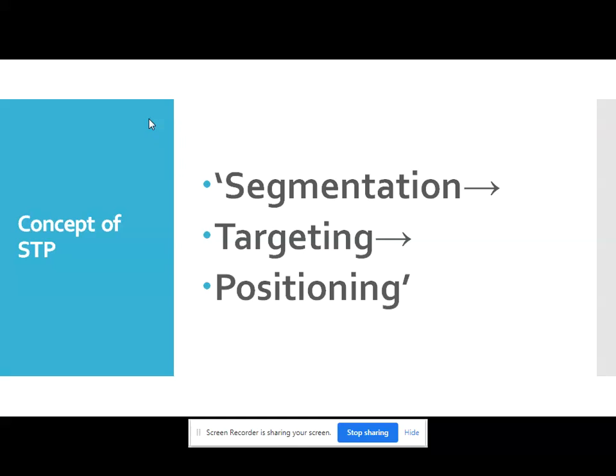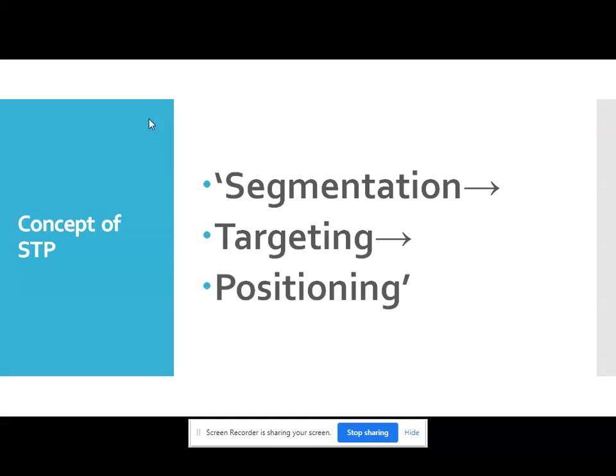In dividing or segmenting markets, researchers typically look for shared characteristics such as common needs, common interests, similar lifestyles, or even similar geographical or demographic profiles of the consumers. So customers with similar characteristics are grouped in a subgroup.